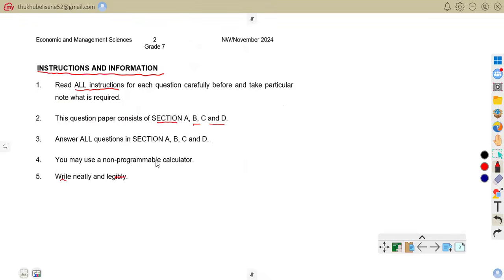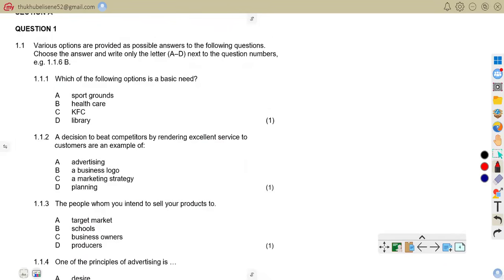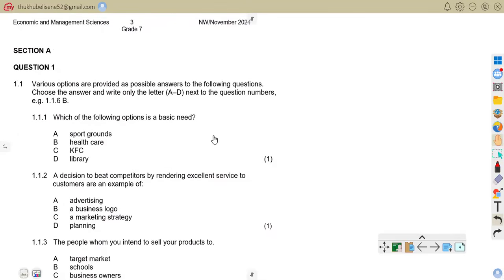Now let us move on. We are now on question 1, section A. This is a multiple choice question. 1.1: various options are provided as possible answers to the following questions. Choose the answer and write only the letter A to D next to the question number. Example: 1.1.6 B. So 1.1.1: which of the following options is a basic need?